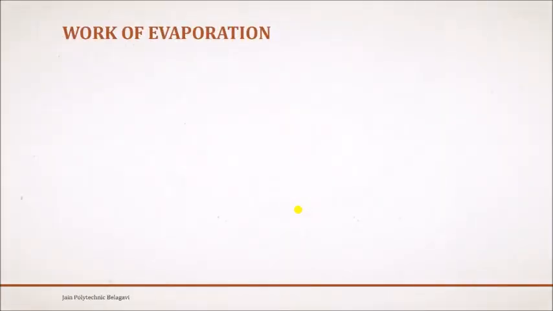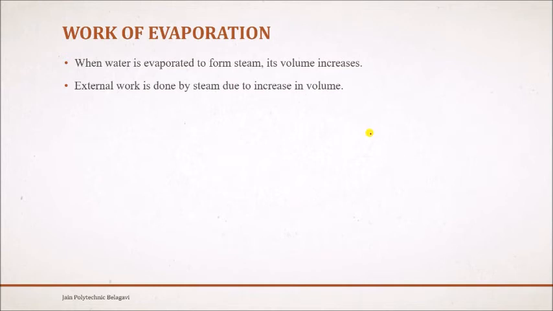Next we'll go through the work of evaporation. We'll see what is meant by work of evaporation. When water is evaporated to form steam, its volume increases. If you take any piston cylinder arrangement, you have a piston, and below that you have water. Whenever you heat any substance, be it water, liquid or gas, it starts absorbing heat and starts expanding. It pushes the piston. Work is done on the piston, so the piston starts moving in the upward direction. Clear? So external work is done by the steam due to the increase in volume.